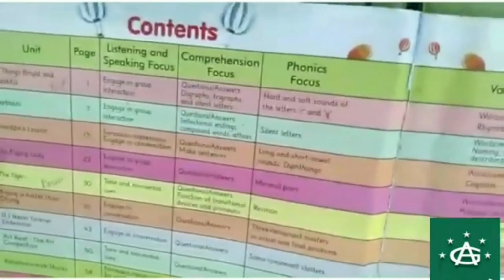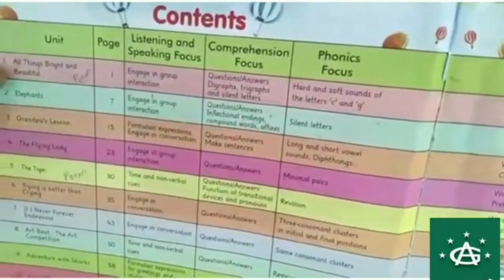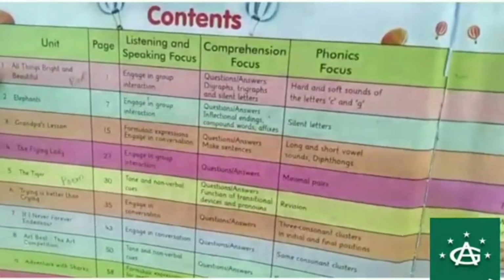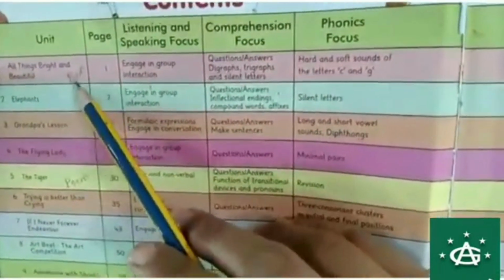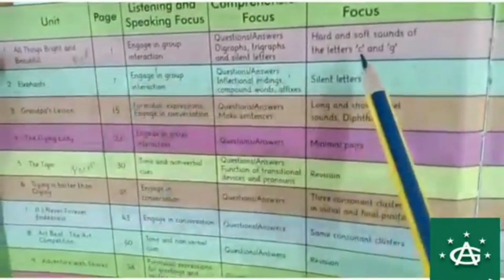Okay, so this is the index page. You can check it out in your book. With each unit you will have the topics mentioned in front of each unit. Okay, so first unit is All Things Bright and Beautiful.